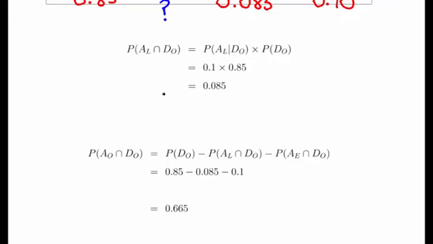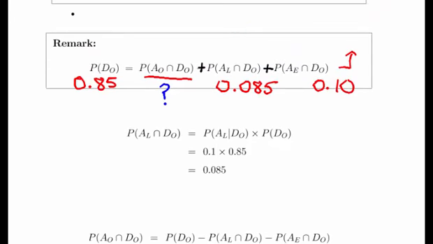Just as we found out there, the late arrivals that depart on time are 0.085 and 0.1. When we subtract those from 0.85, what we get is 0.665. There we have it. So that's the answer to part B, essentially. Just to recap on my rationale, it is essentially using all of the key pieces of information that we have and putting it into that structure. That's essentially a total probability approach to answering this question.